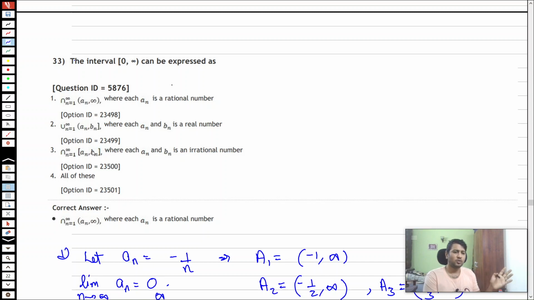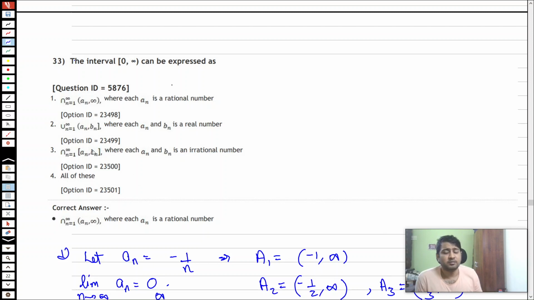Obviously, if you want it to go to infinity, you want b_n to be infinity, but this bracket represents that b_n has to be a number. As long as it's a number, the intersection of all these numbers cannot go to infinity.